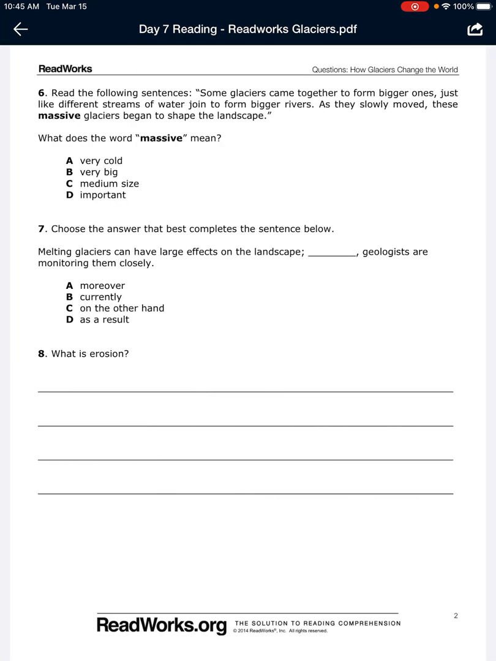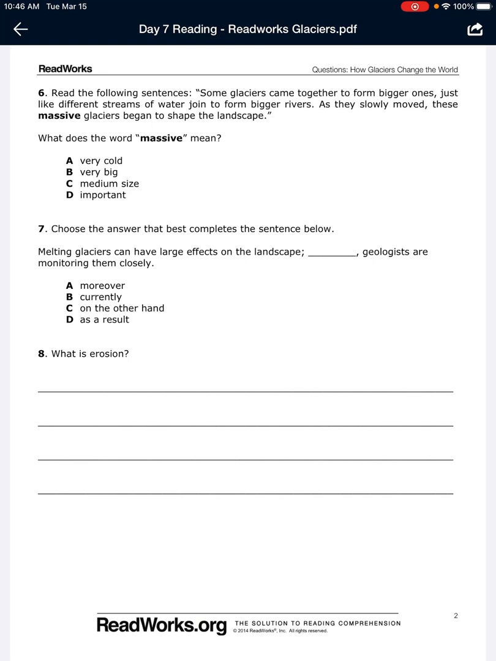Number 6. Read the following sentences. Some glaciers came together to form bigger ones, just like different streams of water joined to form bigger rivers. As they slowly moved, these massive glaciers began to shape the landscape. What does the word massive mean? A, very cold. B, very big. C, medium size. Or D, important.